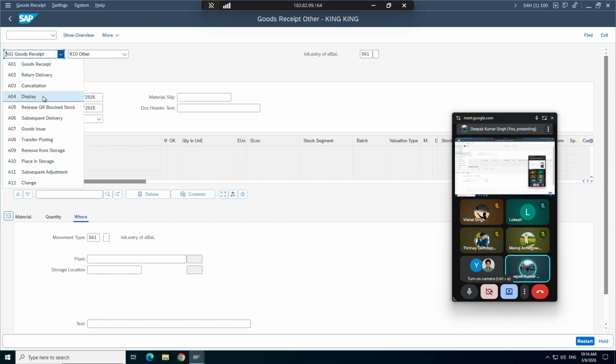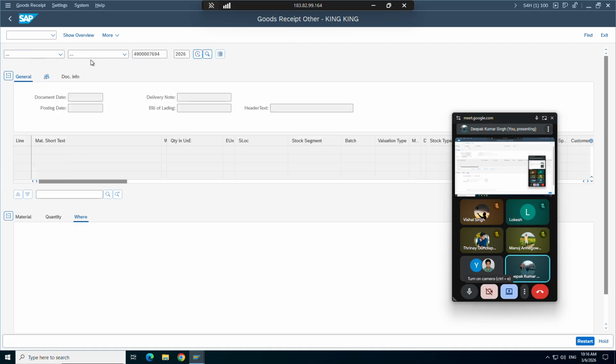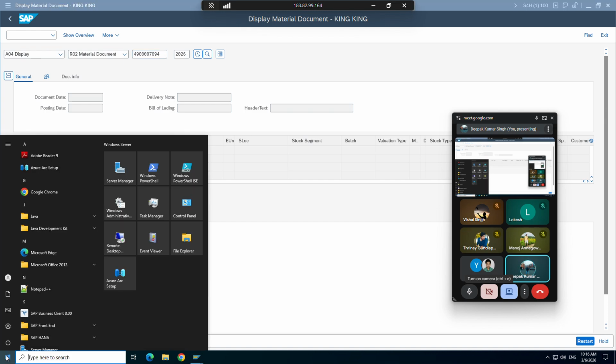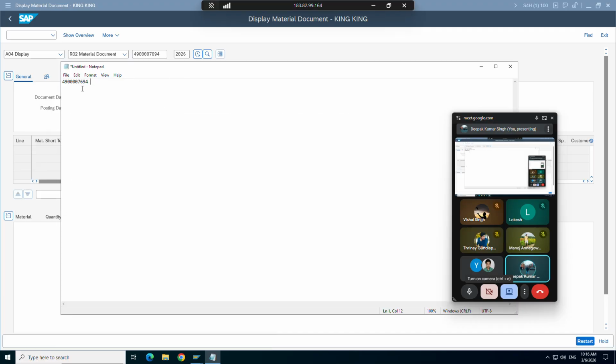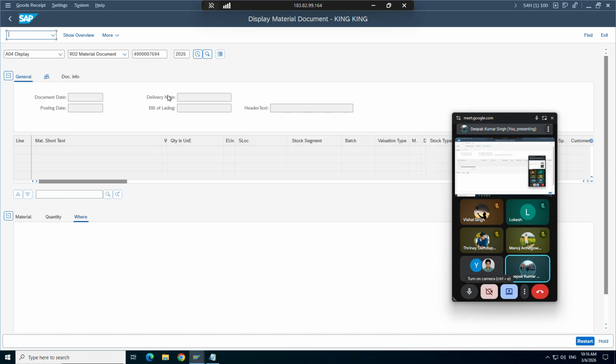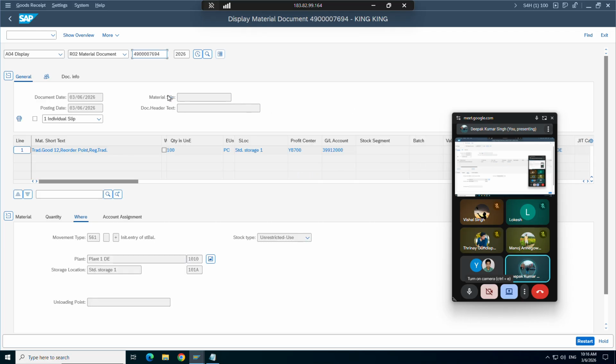So now, let's say I'm just trying to display. So I have to select material document. I think this was our document, right? What was the number I copied anyway? Let me see. Yeah, so this was our document. I give the document, I press enter. So if someone asks you what is the T code to open a material document, you can tell MIGO only, but we need to select display and material document, then we give the number. You see all those details whatever we entered, the material, the quantity, same thing you can see.